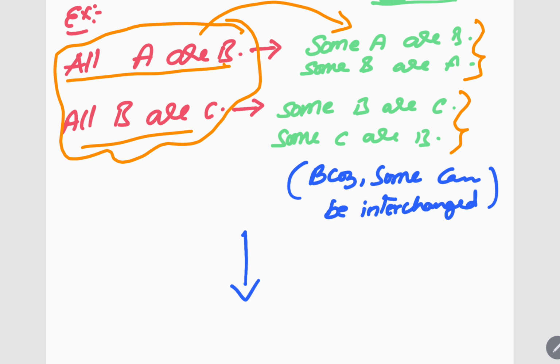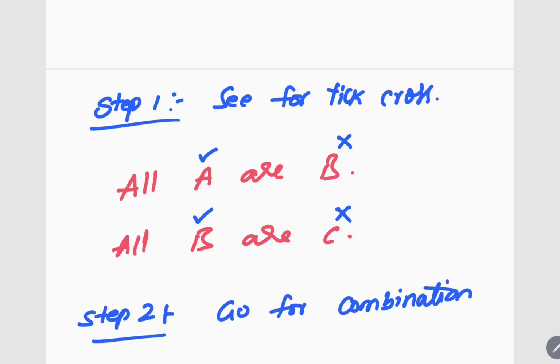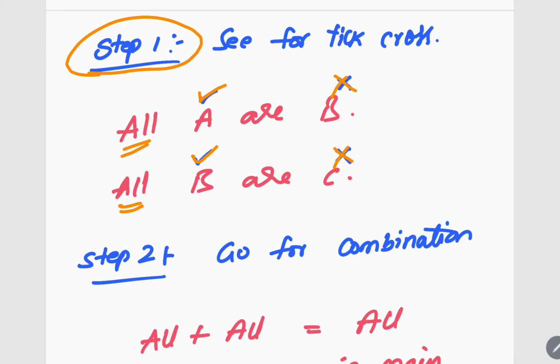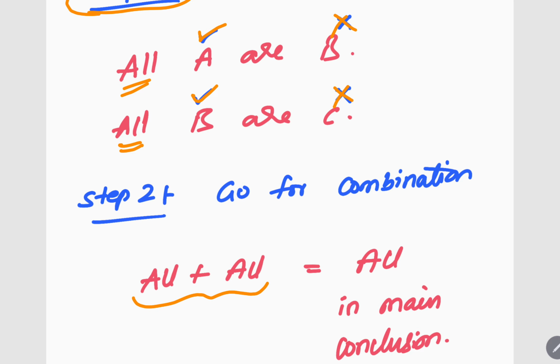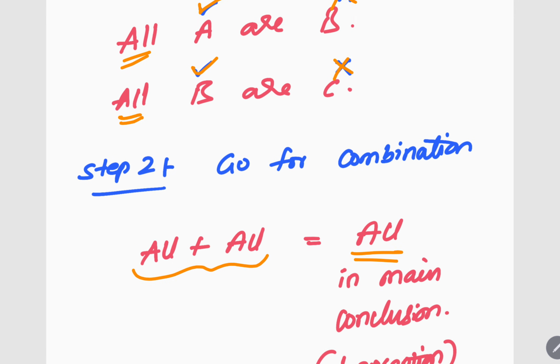Now let us see how we solve through the tick cross table without drawing a Venn diagram. All A are B, all B are C. So first step, go for tick cross. Whenever you see a question, go for tick cross. Step one: all A are B, all is the quantifier, right? So all means tick cross. Next, the second one is also all, so tick cross. Got it? Now go for combination. So all plus all, what will we get? All only will we get. In very rare cases, some will be getting, right? So before going into that, let us see. All plus all, I got.